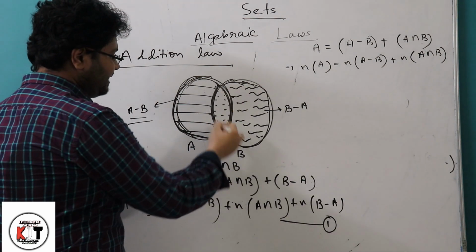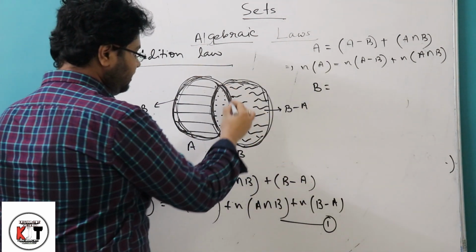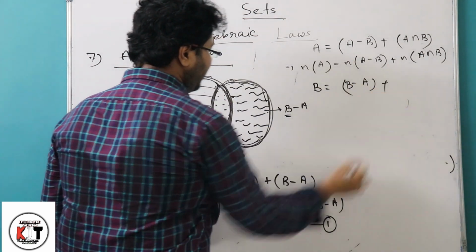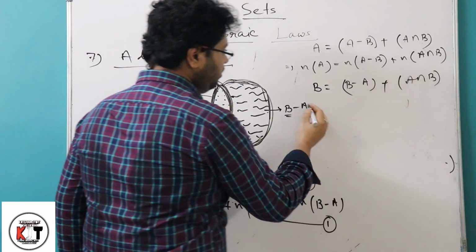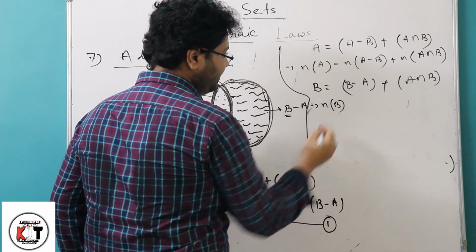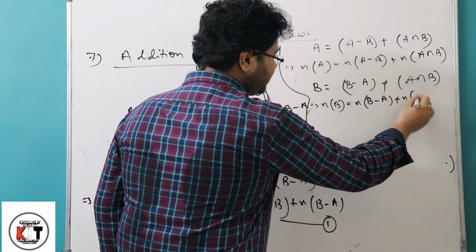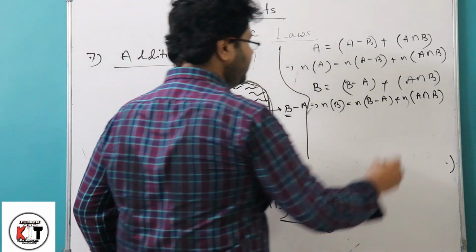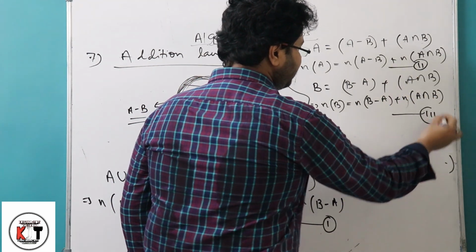Similarly, as this whole set is B, I can write B equals B minus A plus A intersection B. So we can write the number of elements in B equals the number of elements in B minus A plus the number of elements in A intersection B. I am making this equation 2 and this equation 3.